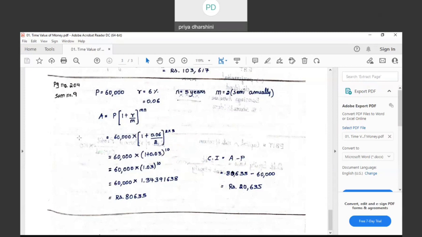Substitute in the formula. What is the question? Ascertain the compound interest. First find the maturity value. How do you find it? A is equal to P into (1 plus R by M) to the power of Mn. It is 60,000 into (1 plus 0.06 divided by 2). Please be very careful. The M is not a complete division. It is 1 plus 0.06 divided by 2. The division by 2 is only for R, not for 1.